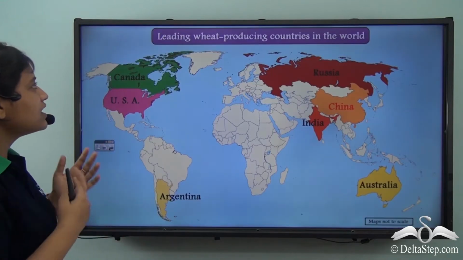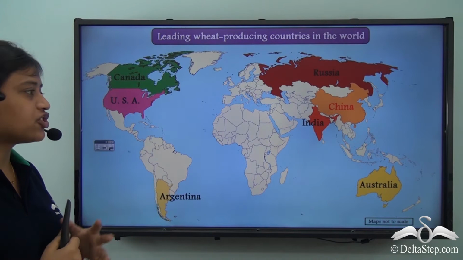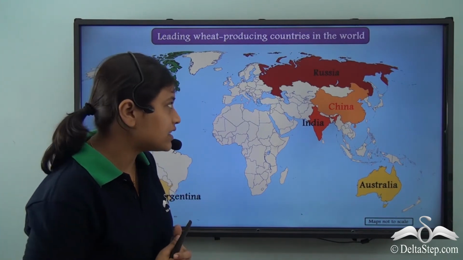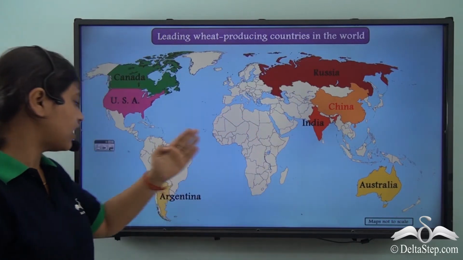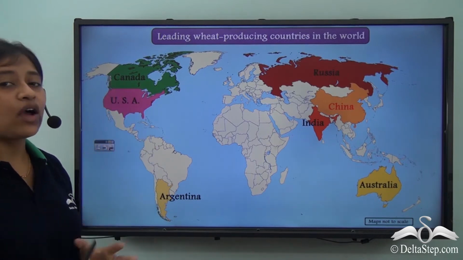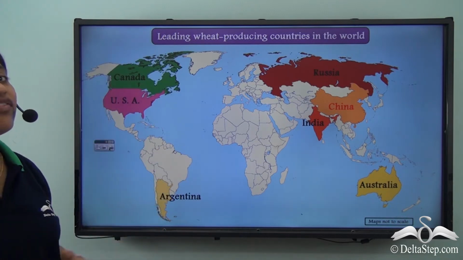Moving on to the next page. So this is a world map which is showing the leading wheat producing countries. And what are these? Russia, China, India, Australia, Argentina, USA and Canada. Now we have to remember that China is the leading producer of wheat here.